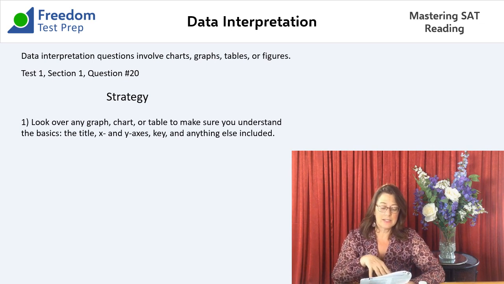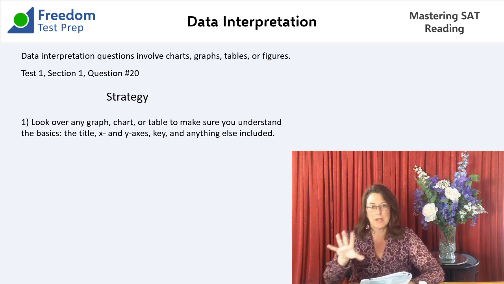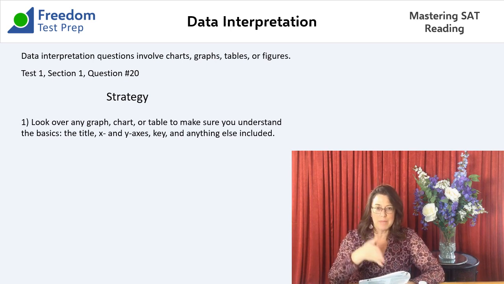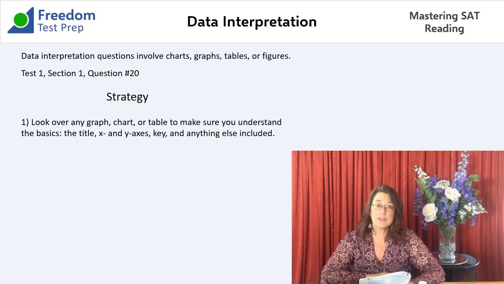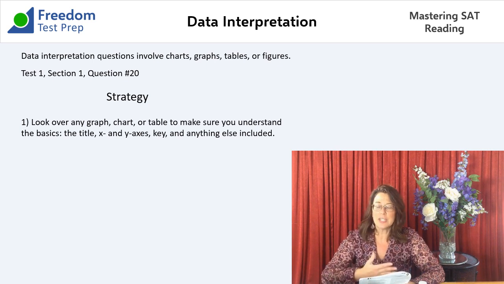The X axis on the left is giver, on the right is recipient, and the Y axis is mean appreciation. We have two bars, a dark bar and a lighter bar. The dark bar is for a less expensive gift, and the light bar is for the more expensive gift. We just have to look at it and see if we can understand it.